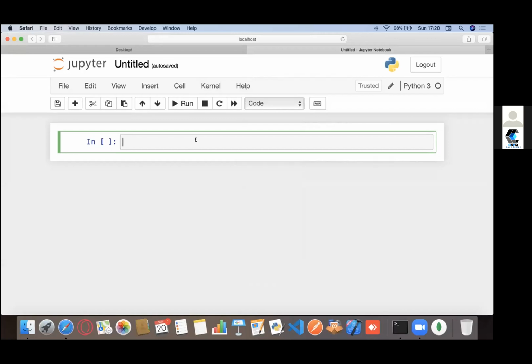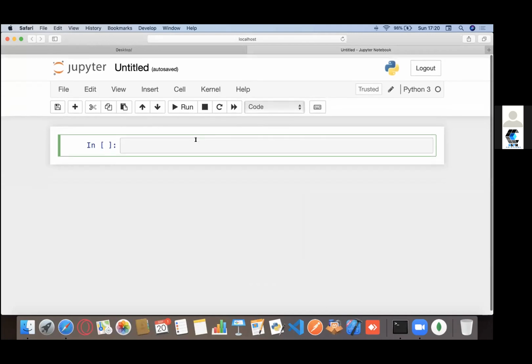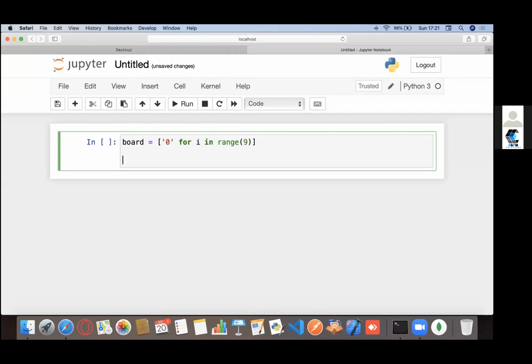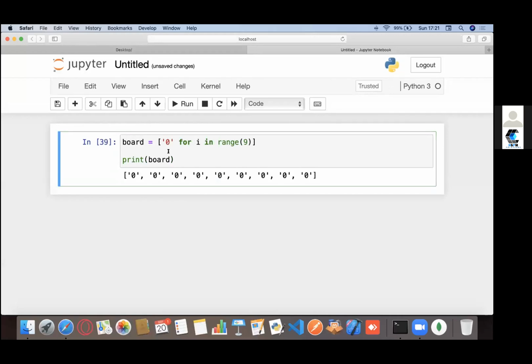So first of all, what I want you guys to do is let's create a board. Let's create a board for our game, right? So I could say board, and it's equal to a list. So now here's this shorthand operator that I could use for list right now. So it would be for, let's say print. So now you see this is the shorthand operator using which I'm populating my list, and then once I'm printing the board, it's a list of zeros, right? It's a simple list of zeros.